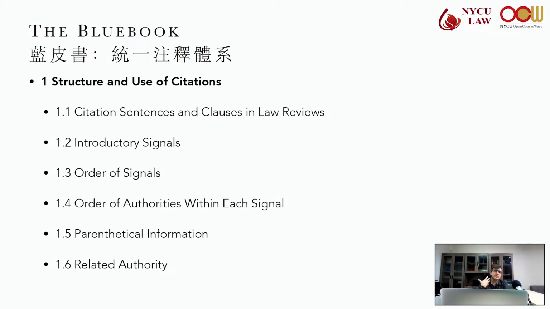So we also have signals that provide what the Blue Book calls useful comparison. So we have compare with, or compare this and this and this with this and this and this. You always have to use compare with a with.